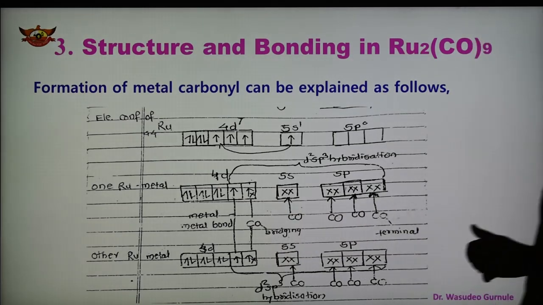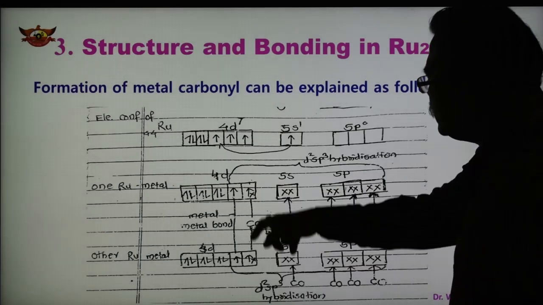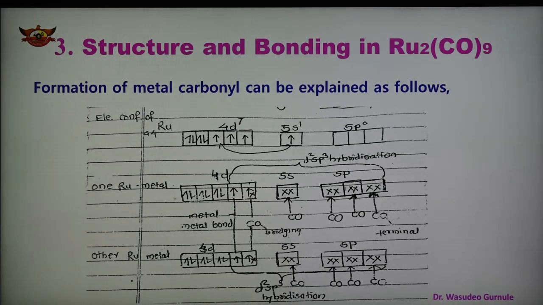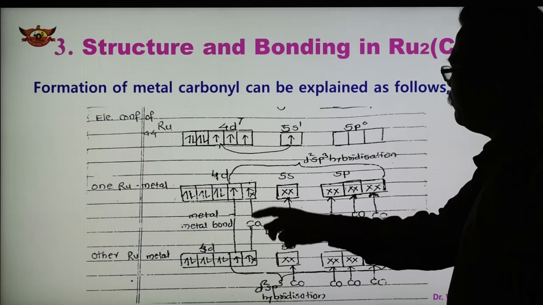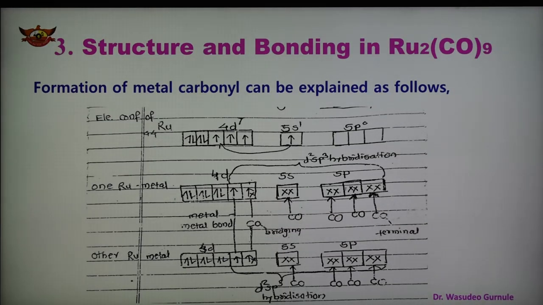So only one bridging CO, this is the bridging CO, and four are terminal. So in this way, each metal has four terminal carbonyls, and the other metal also has four terminal carbonyls, and there is only one bridging carbonyl, which is shown. So we can say that there is one metal-metal bond, one bridging carbonyl, and four terminal carbonyls present on each metal in the case of Ru2(CO)9.